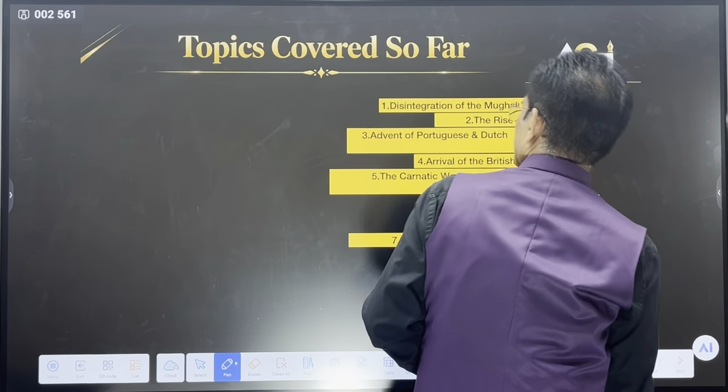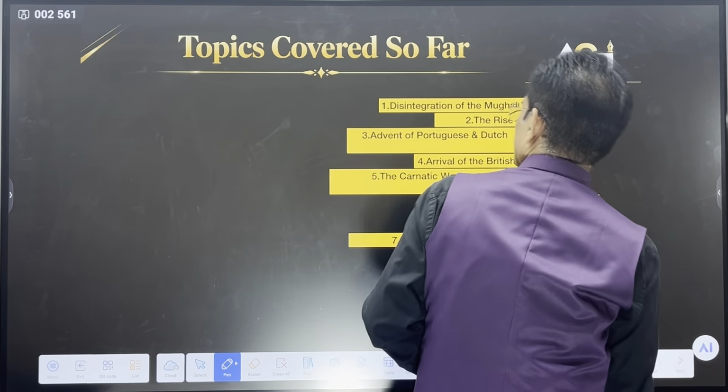Because of the fear of Holkar, Baji Rao II again went to the British and signed a very important subsidiary treaty, called the Treaty of Basin, in 1802. Have you heard about the Treaty of Basin, the subsidiary treaty?